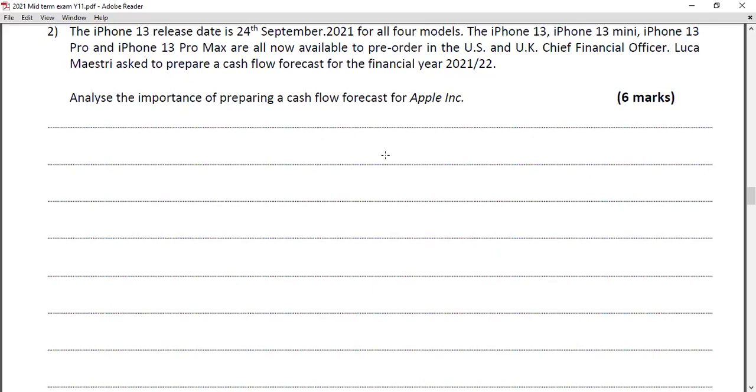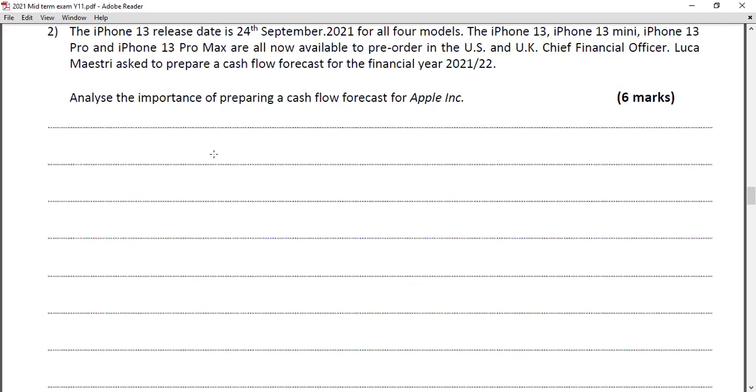So it helps them maintain their smooth working flow. They can pay their suppliers on time, they can maintain their sales, and they can find out what the problems in the departments are, and they can measure all that. Like you have mentioned more application points here, like by issuing this in 2020, this is 24 days after the issuance of the new iPhone 13, they can expect, we can predict, more sales will be coming to the business organization. So a cash flow forecast is important.